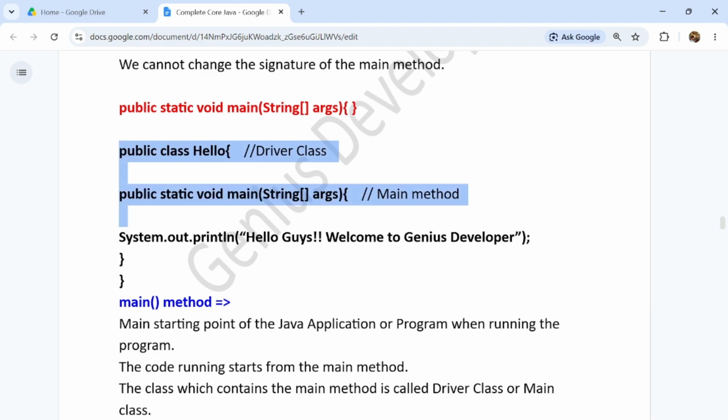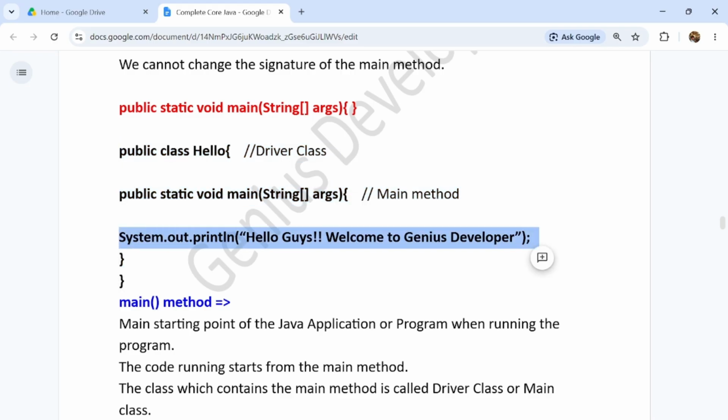In the class example, if we see here, public class Hello, this is the driver class. Why? Because it has the public static void main String args method. Since it has the main method, it is called the driver class. This public static void main is the main method. And here we are just printing with System.out.println. This is also a built-in method in Java in the System class, and it prints the information on the console.